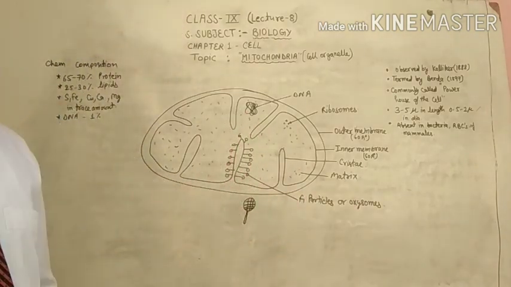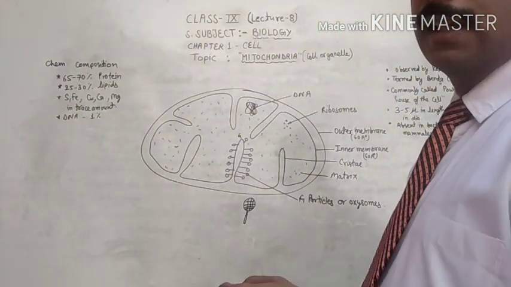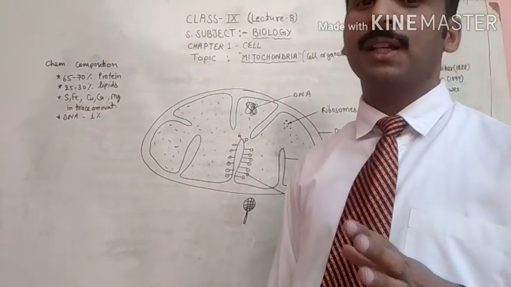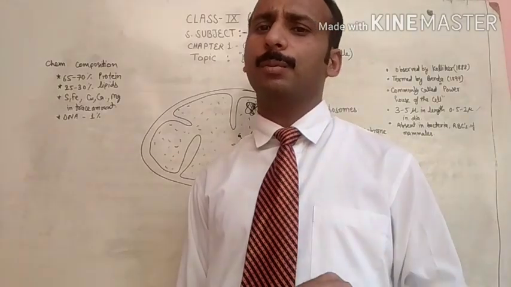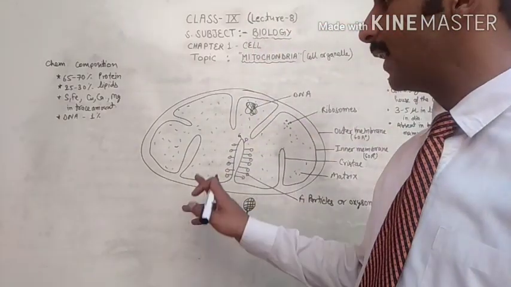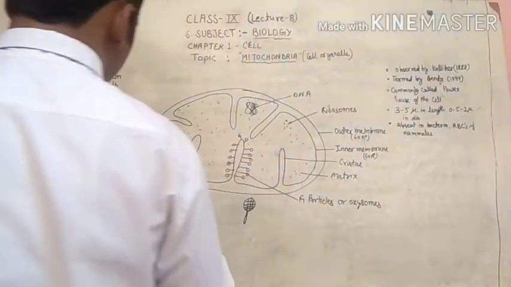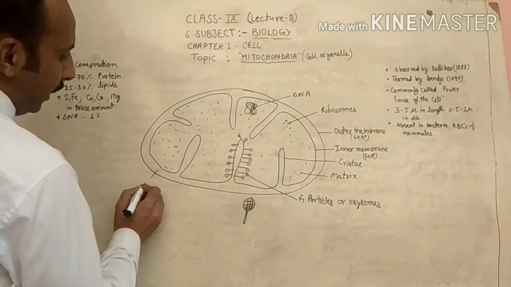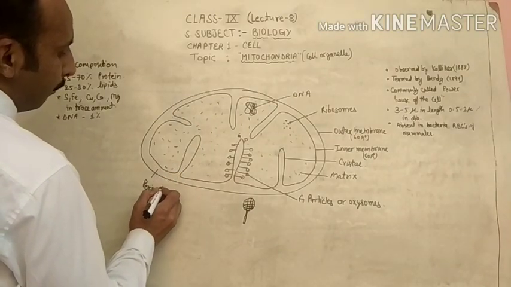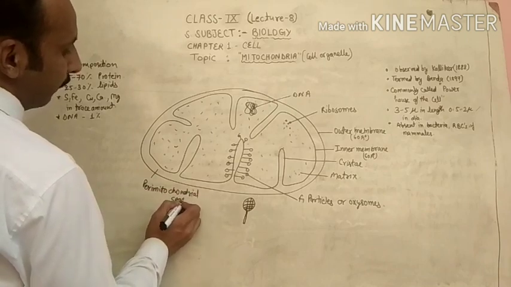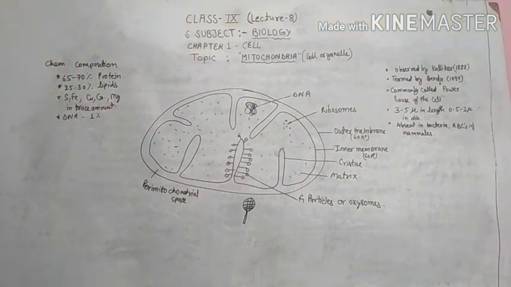If you recall the structure of the chloroplast that we discussed, it was a double membranous structure, and both the outer and inner membranes were smooth. But in mitochondria, the outer membrane is smooth and the inner membrane is folded inward to form finger-like structures called cristae. The space between these two membranes is called the perimitochondrial space.